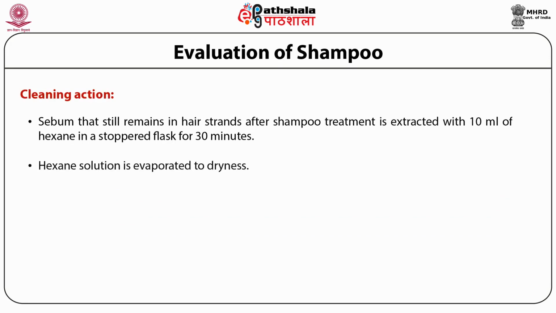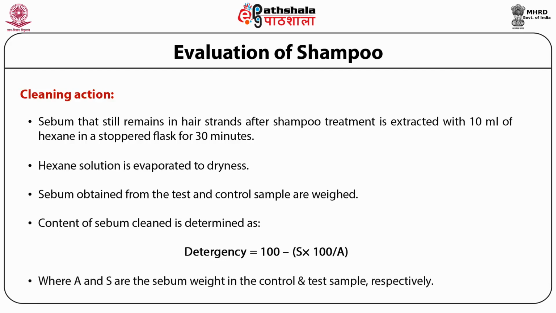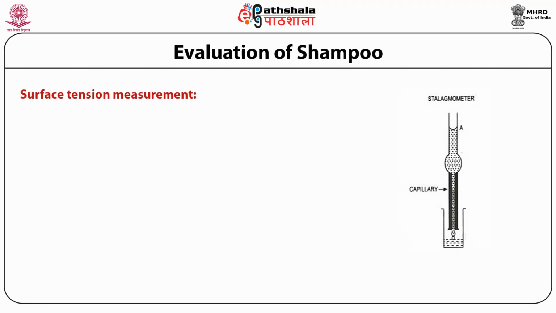The hexane solution is then evaporated to dryness. The sebum obtained from the test and the control are weighed, and the content of the sebum cleaned is determined as detergency using the formula given below, where A and S are the sebum weight in the control and the test sample respectively. Surface tension measurement is another parameter which is used for the evaluation of shampoos.